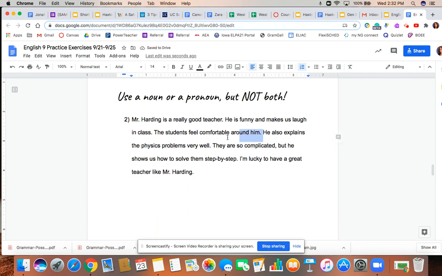He also explains the physics problems very well. They are so complicated, but he shows us how to solve them step by step. And that meaning is pretty clear.